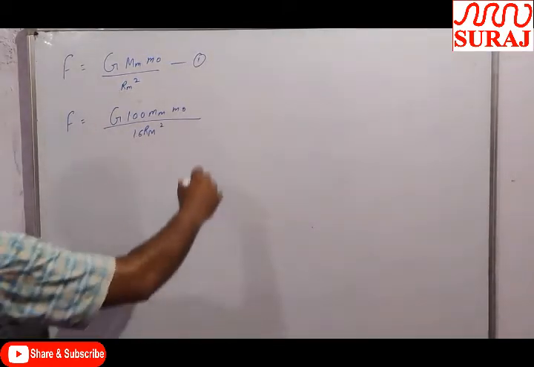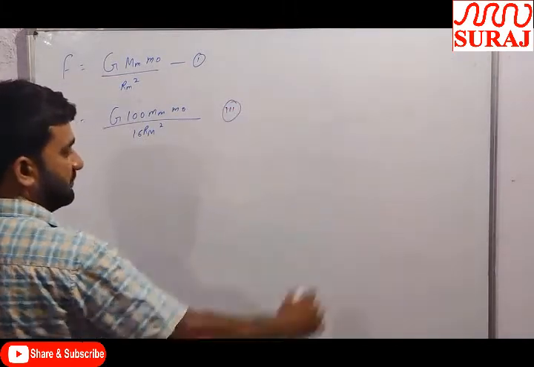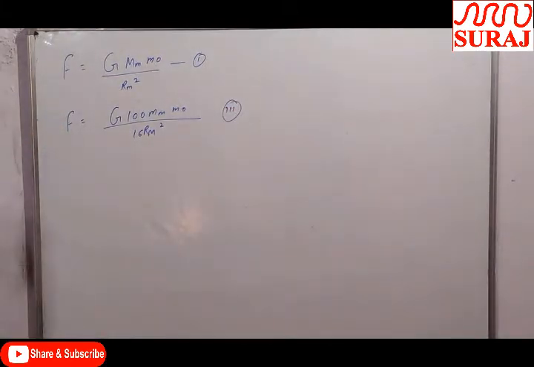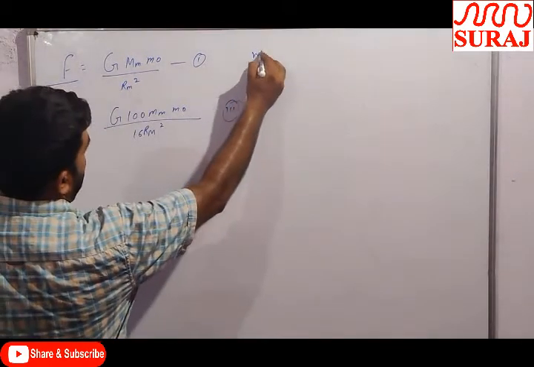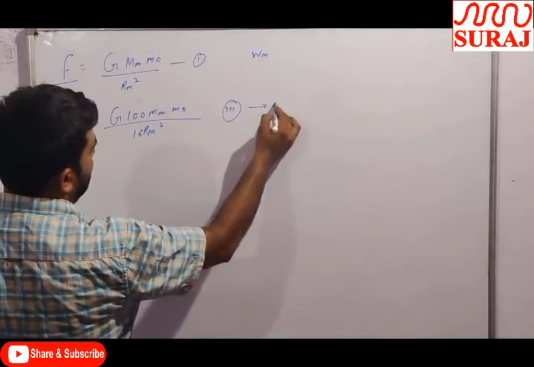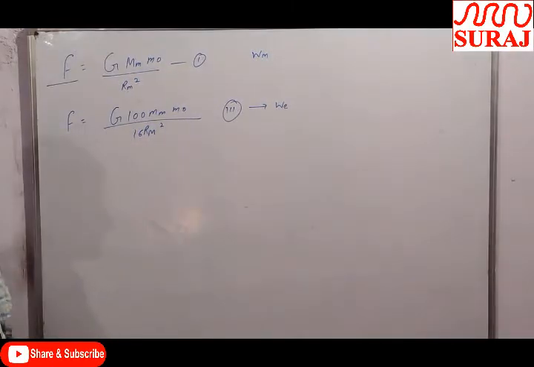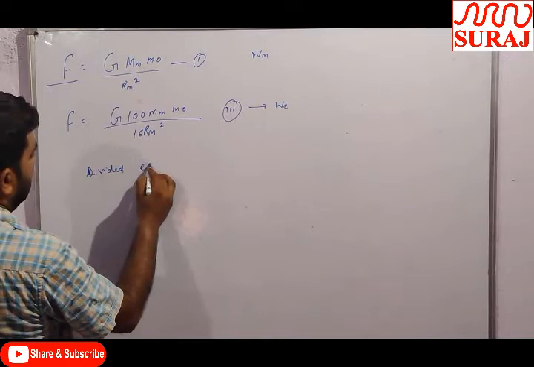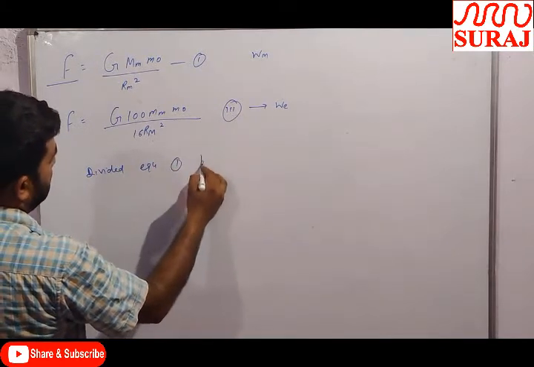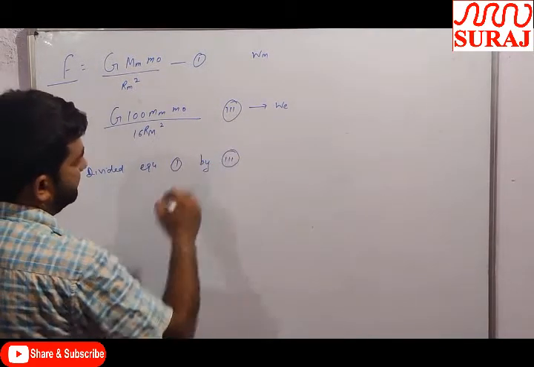This is equation number third. In the last we will discuss it. Consider the first as the weight on the moon and the third as the weight on the earth. Divide equation first by third.